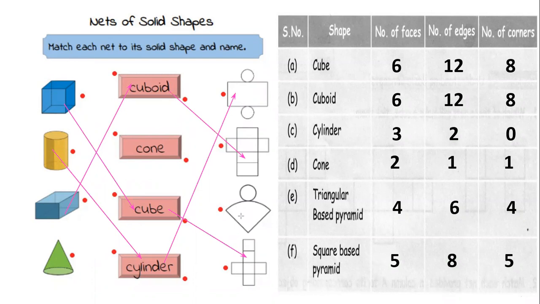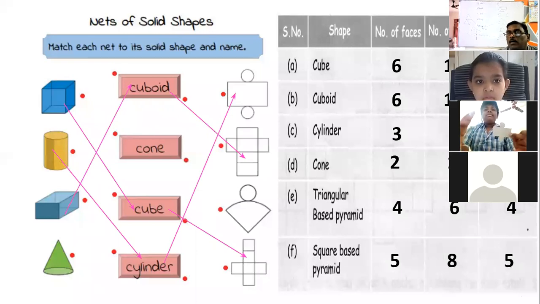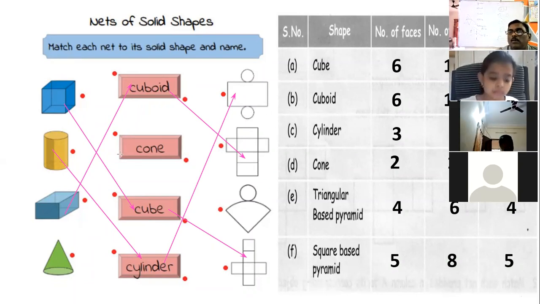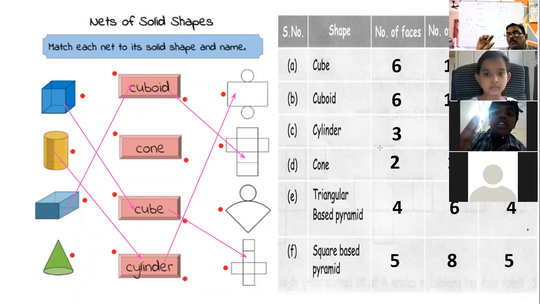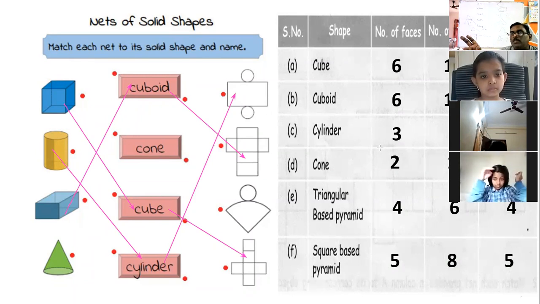Sir, I had made a cylinder. Okay. Good. Everyone is making. Yeah, Abhinav, good one. You have to fold it and make a cylinder. Good. Whatever you are doing, please make a video of it and send it to me. Sit and take a paper, cut it, fold it, make a 3D shape, name it, and record all this.